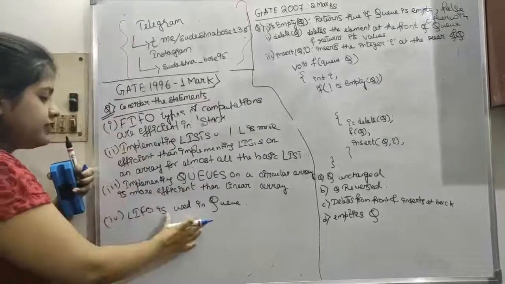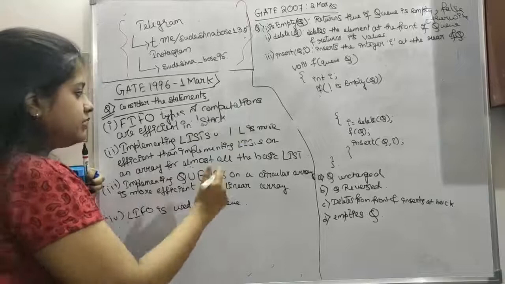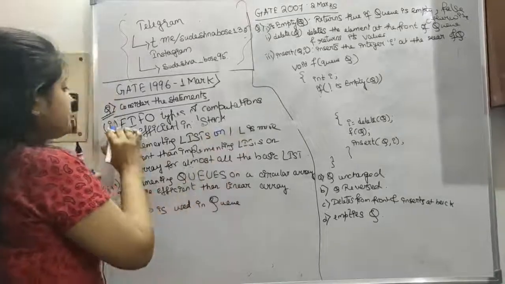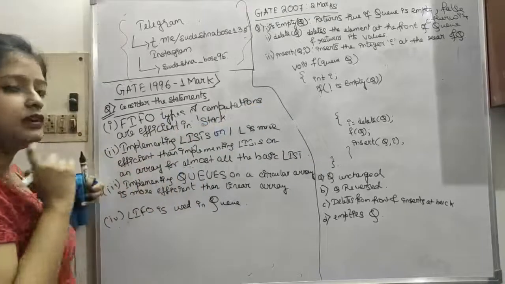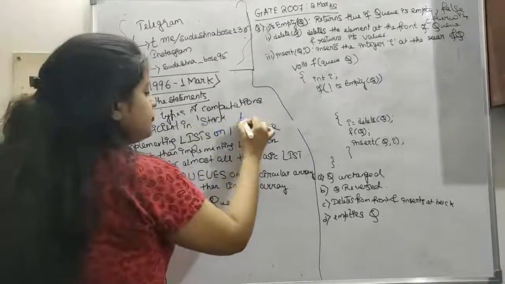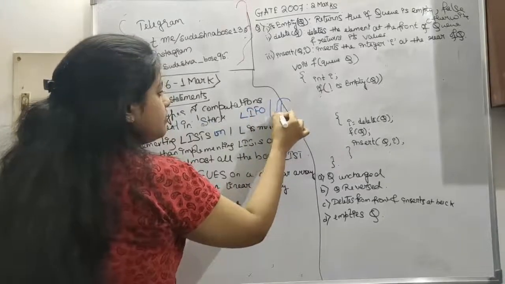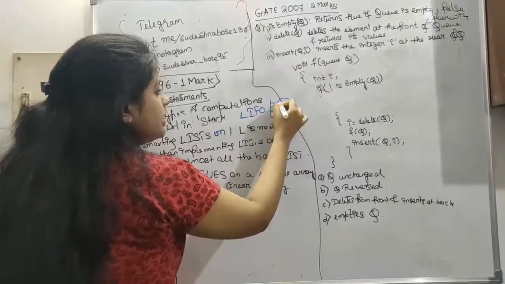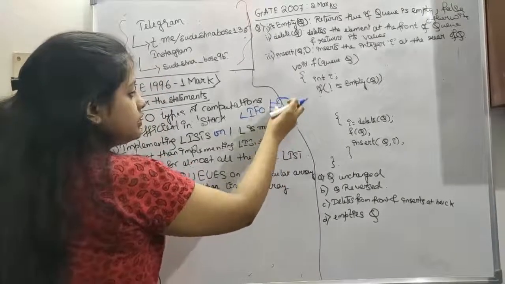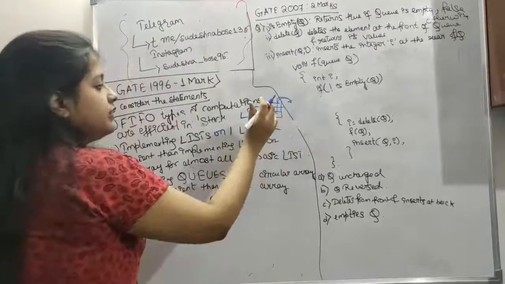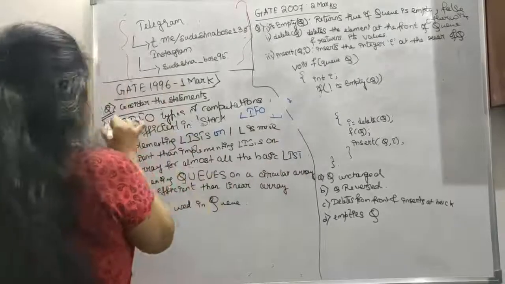There are 4 statements, and you have to find which are true and false. Let's see. FIFO type of computations are efficient in stack. Remember I have told you that stack is LIFO, last in first out, because in a stack, whatever we put last will be the first to come out, and the first one will be at the end. So this is LIFO, and this statement is false.